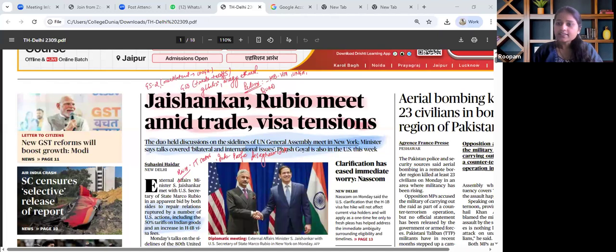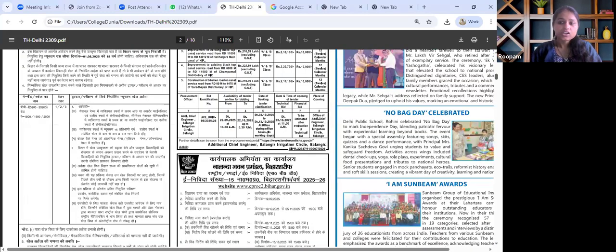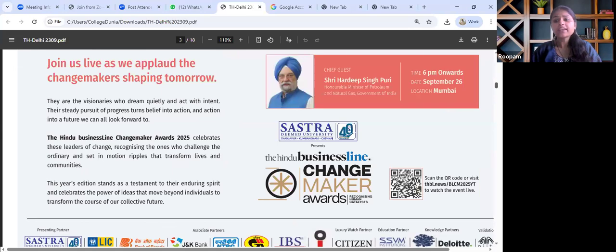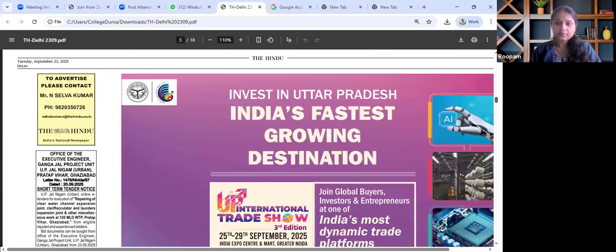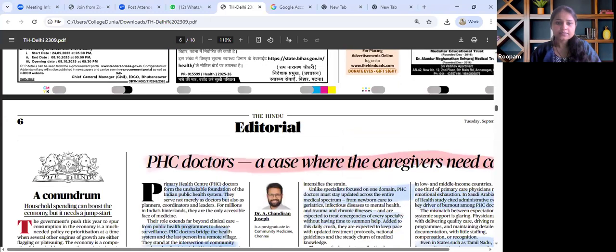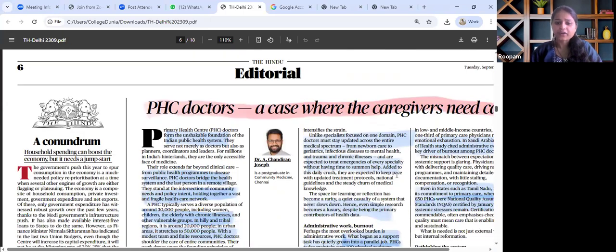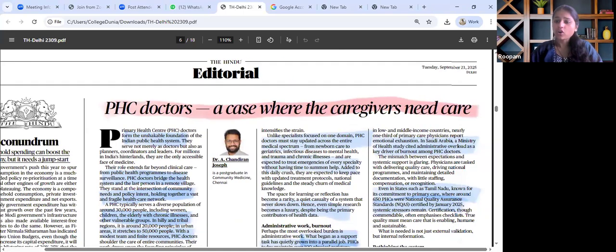Moving on, the next important article in the paper that catches our attention talks about primary healthcare providers. It's on the editorials page, and the key theme discussed is about the healthcare system that seems to be at times in a fragile state, with not only a dearth in the doctor-to-patient ratio, but at the same time, the qualified doctors that we require.